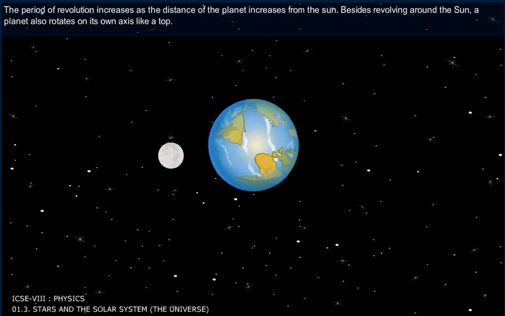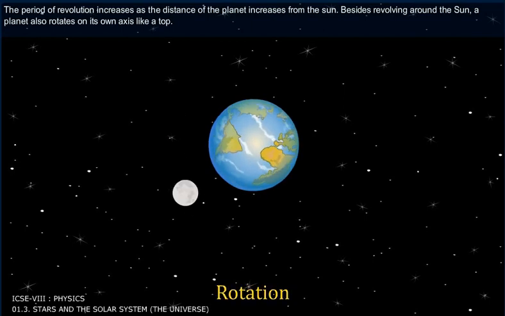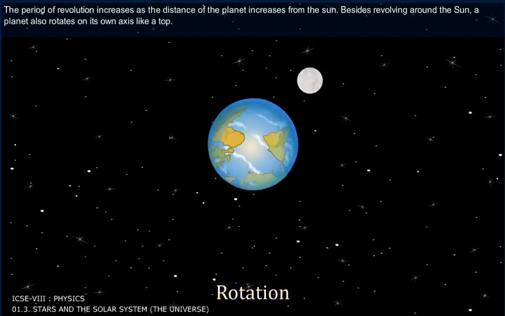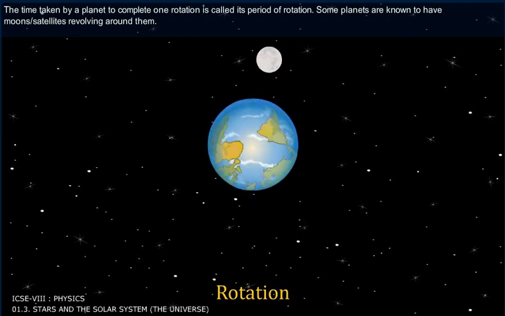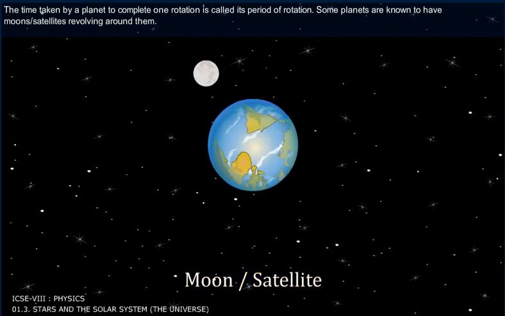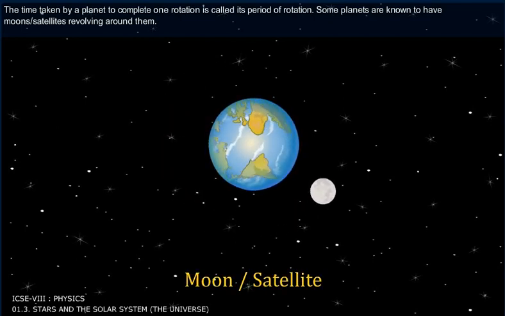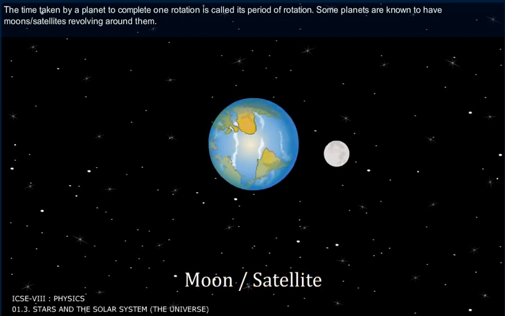Besides revolving around the sun, a planet also rotates on its own axis like a top. The time taken by a planet to complete one rotation is called its period of rotation. Some planets are known to have moons or satellites revolving around them.